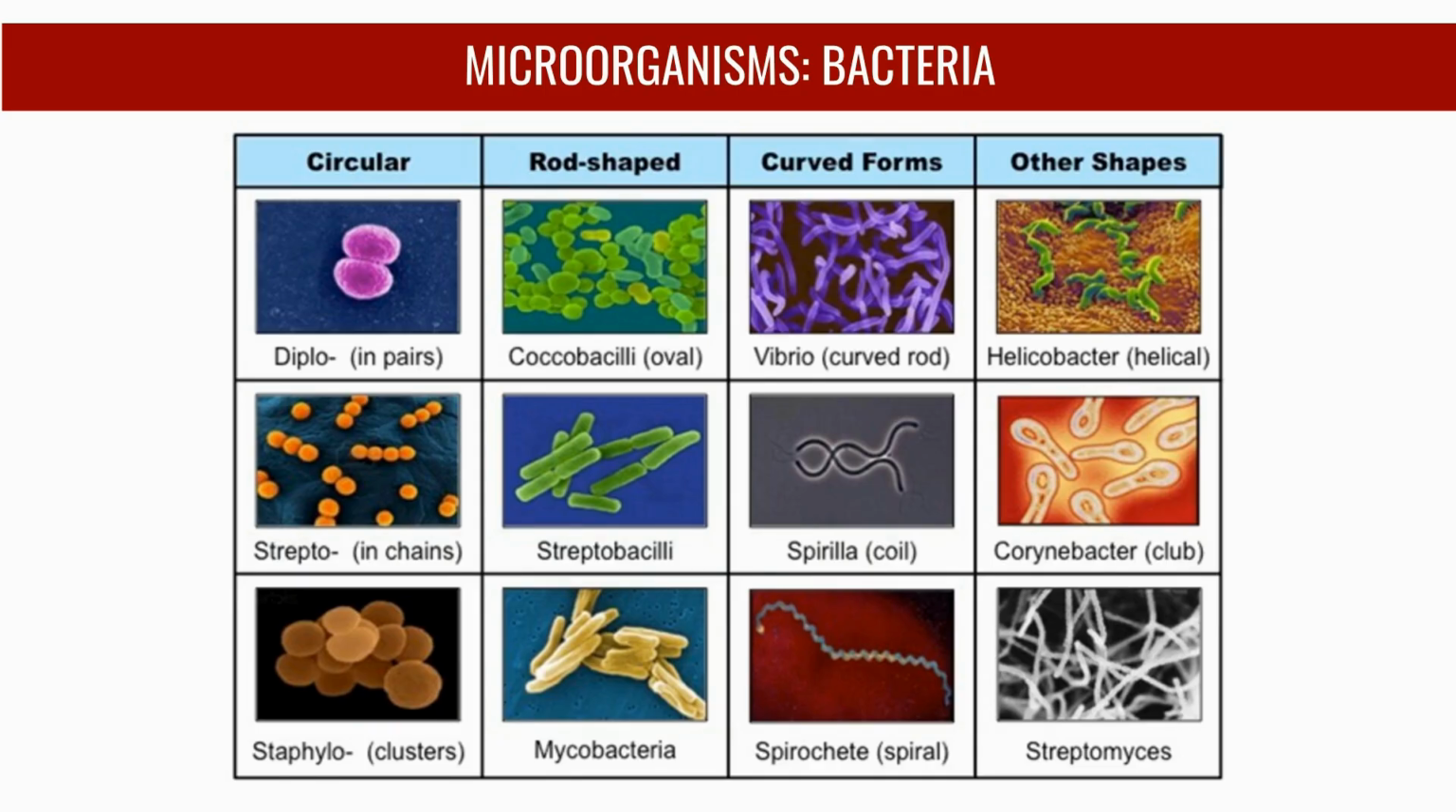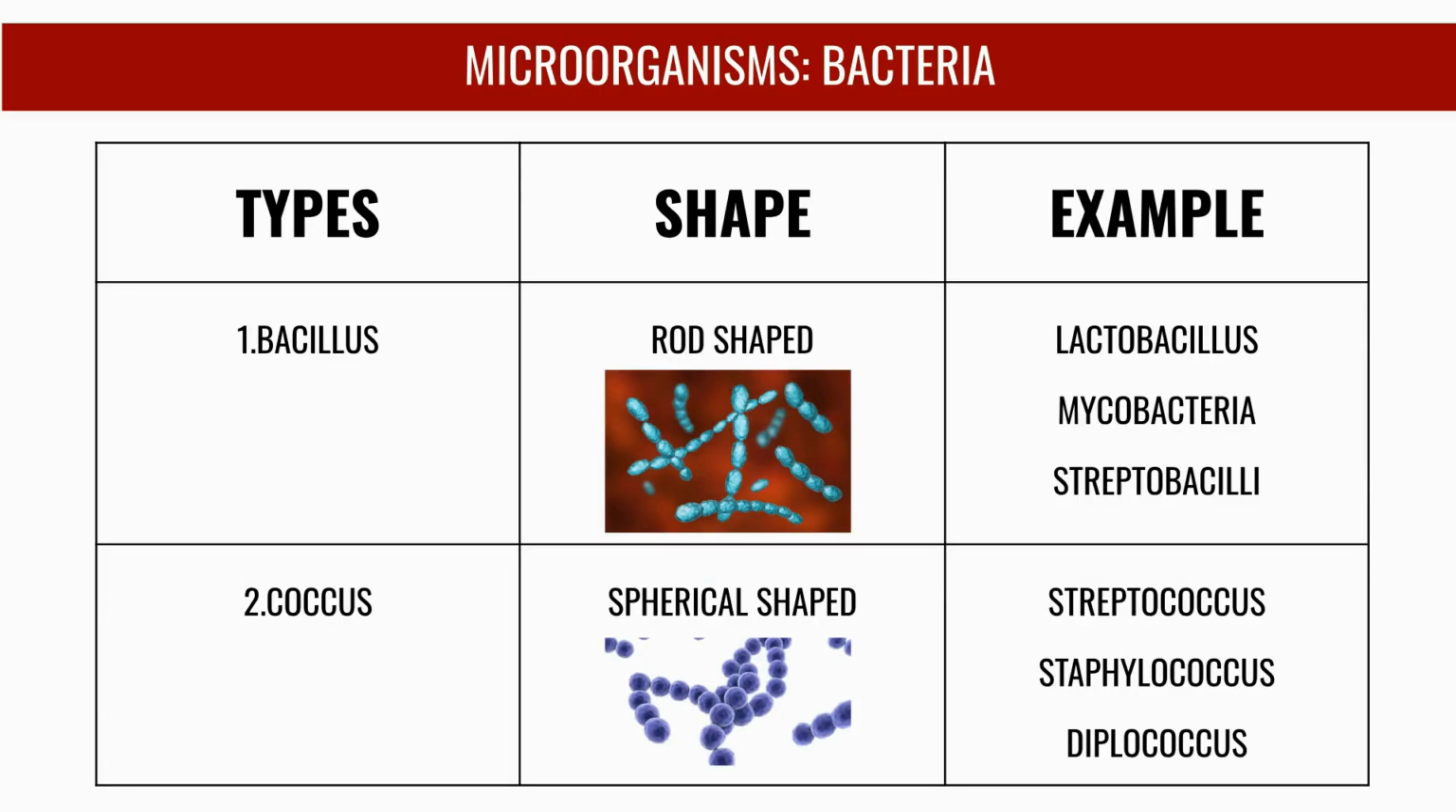Bacteria come in various shapes. They can be circular, rod-shaped, curved, or have other complex shapes. Examples include Diplococci, Streptococci, and Streptomyces, illustrating the diversity in bacterial forms. Bacteria are classified into different types based on their shape.